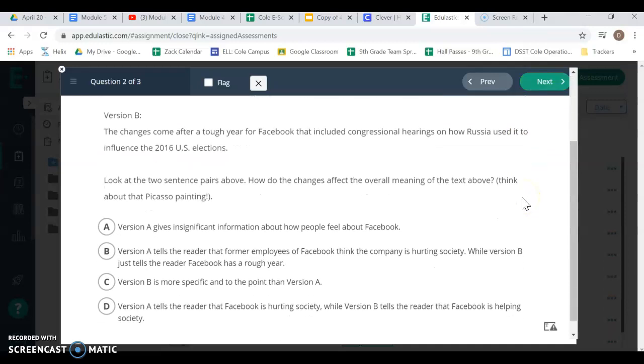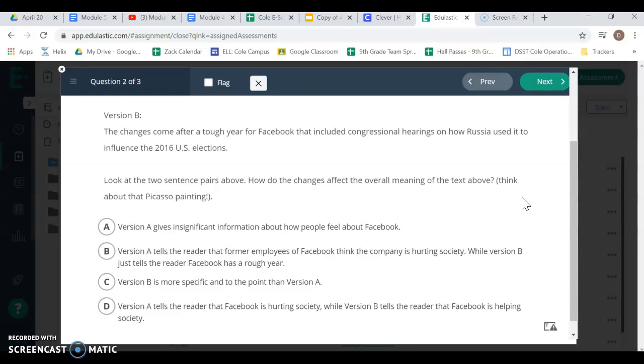Version B. The changes come after a tough year for Facebook that included congressional hearings on how Russia used it to influence the 2016 U.S. elections. Look at the two sentence pairs above. How do the changes affect the overall meaning of the text above? Think about the Picasso painting.